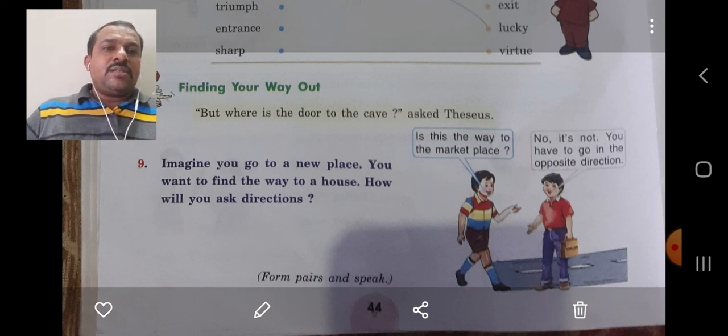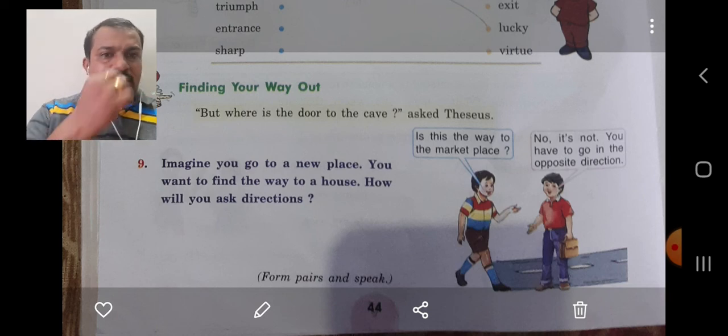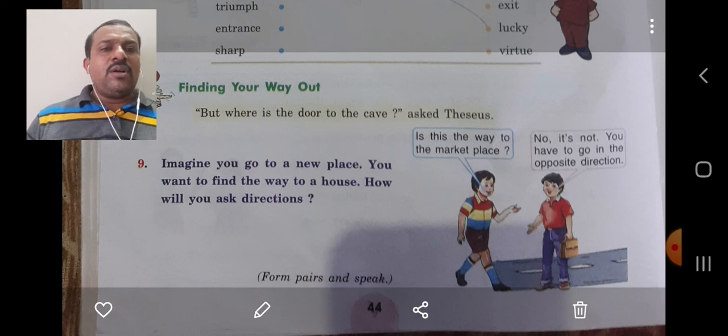Is this the way to the marketplace? No, it's not. You have to go in the opposite direction. This is a pair activity for two people to speak. So you can try with your brother or sister, or even with your parents. Just ask them to ask the question that is in the book, and give the reply for that.